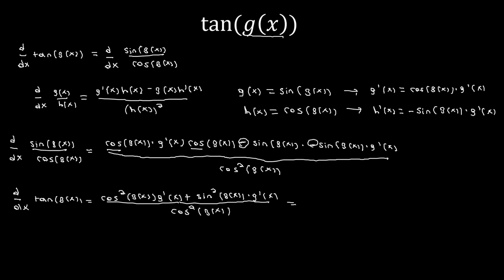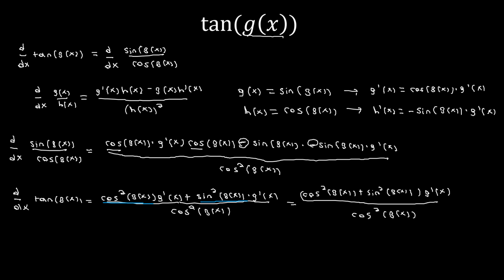And now to simplify this further, we see that we have a cosine squared and we have a sine squared. Cosine squared plus sine squared is 1. So when we write this as cosine squared g of x plus sine squared g of x in parentheses times g prime of x, we see that in the numerator, we're just going to be left with g prime of x.